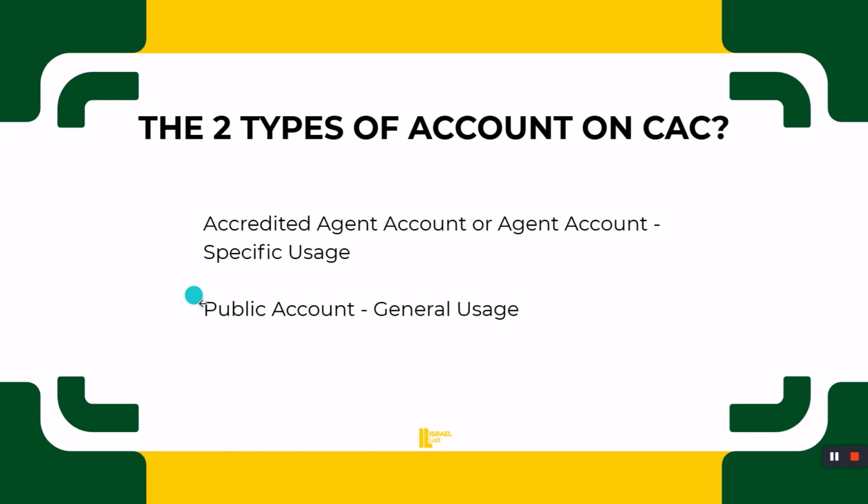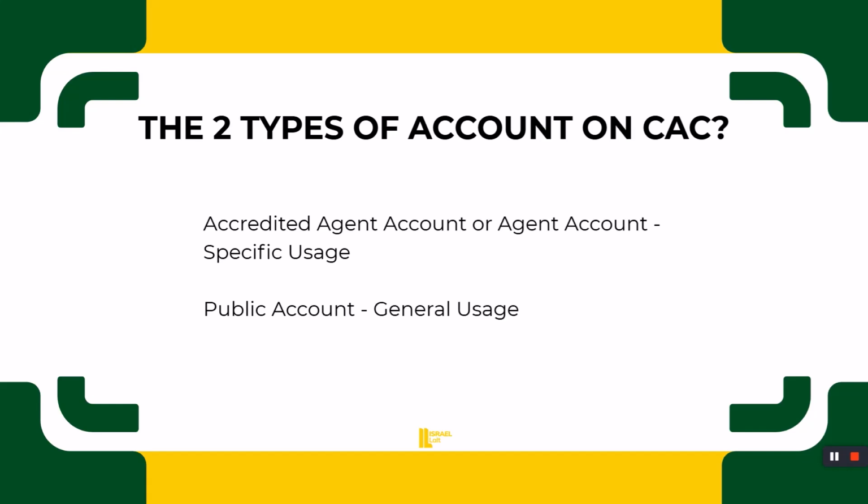But the public account is the second type. Public means everybody. When you say public use, that means anybody can use it. That is why I put general usage in front of it. Anybody can use the public account. For example, I can go to the CAC website today, pre.cac.gov.ng, and create a public account. It is meant for general usage, and it is free. That is why I said the other time that anybody can do CAC registration. If it were restricted to lawyers only, CAC would not allow us to open a public account.